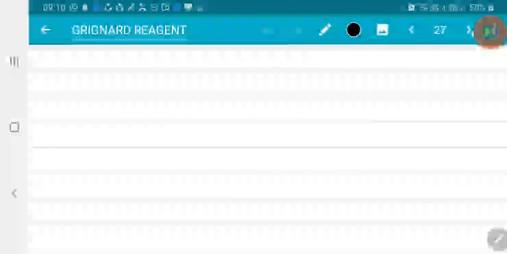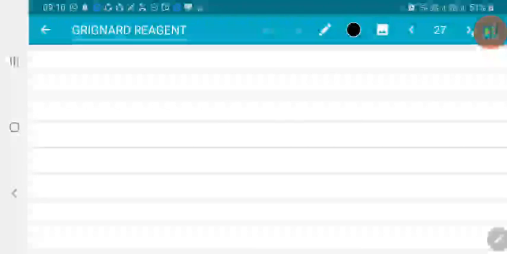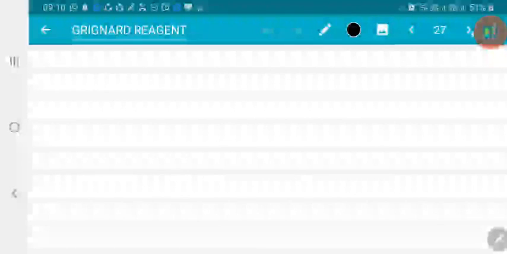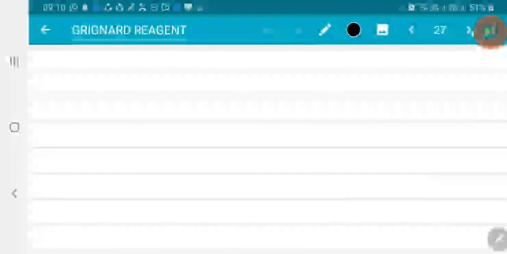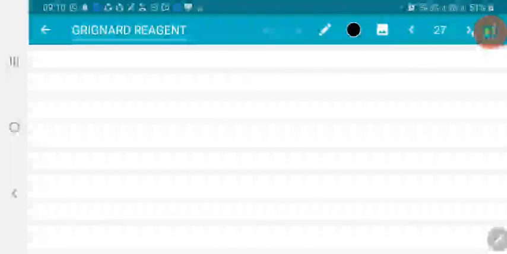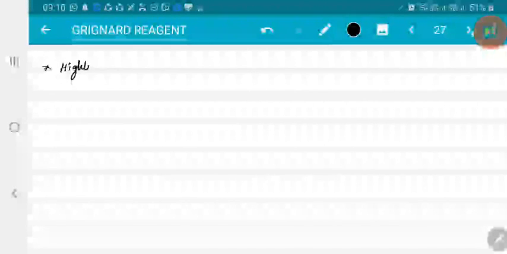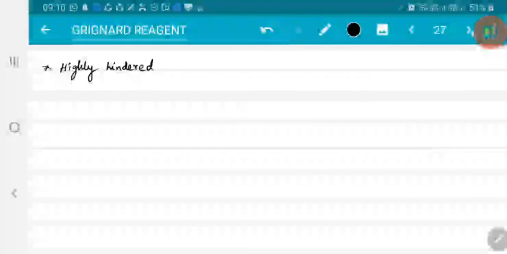But with organolithium compounds, 1,2 addition occurs perfectly, right? Let me say this. If you consider highly hindered aldehydes or ketones, then you don't get alcohols.